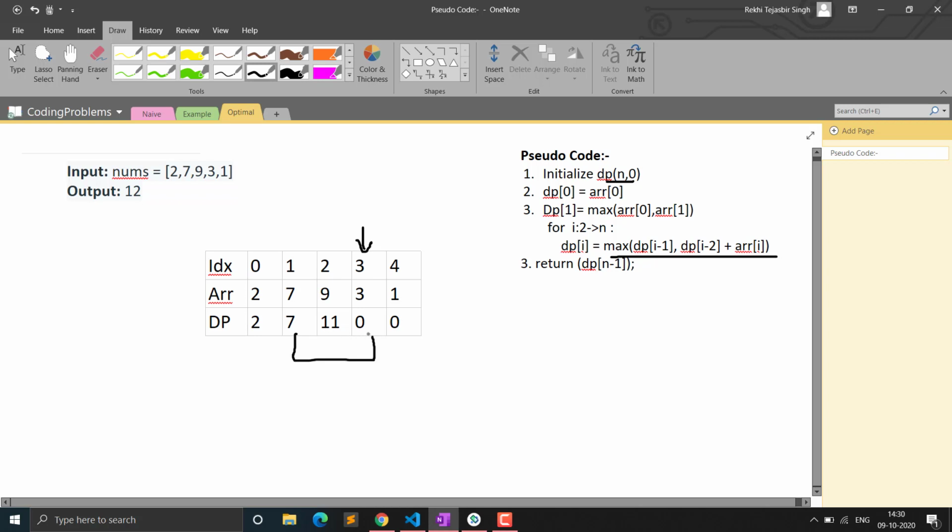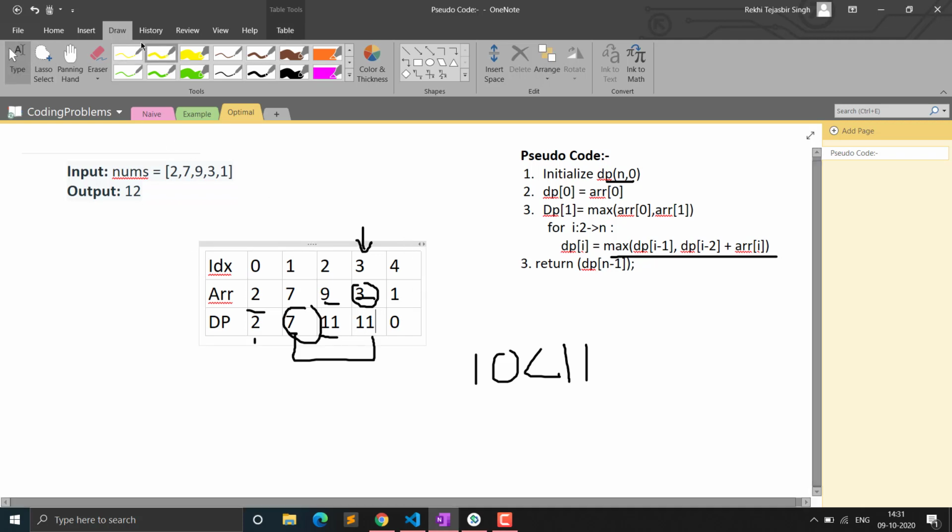So we have two choices, as I told you: either we include this 3 and 7 or we include this 11. Out of both, which will be the maximum? 7 plus 3 will be 10, and again 11 will be the maximum of both. So that means we have to exclude this 3 and 7. We will include the values 2 and 9, and the maximum will be 11.